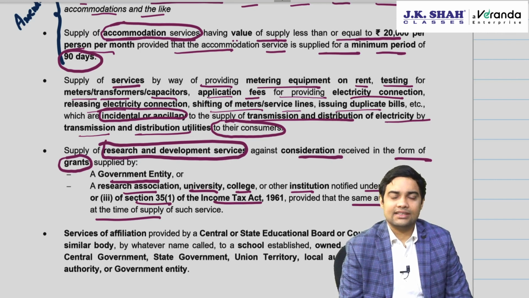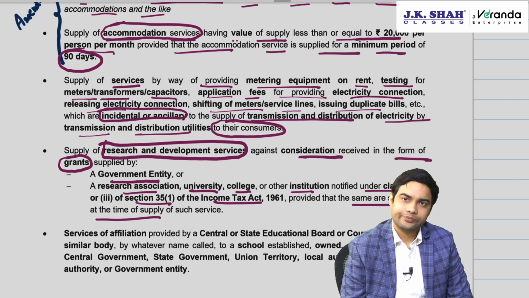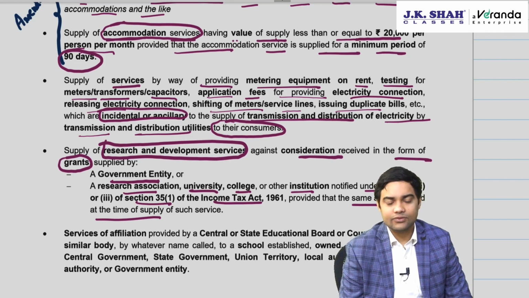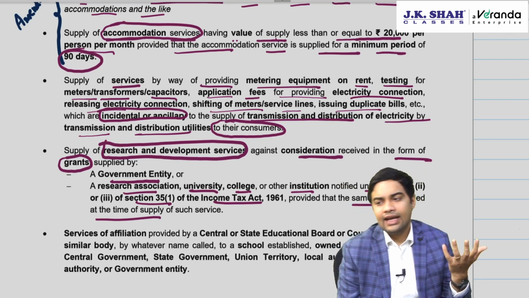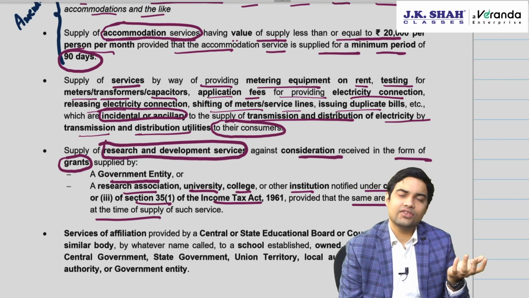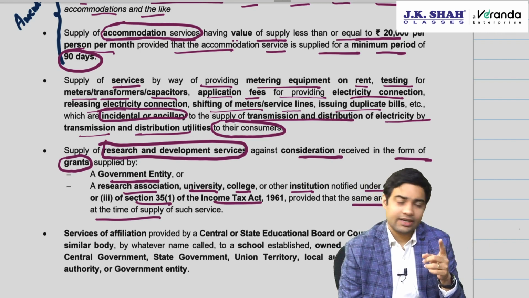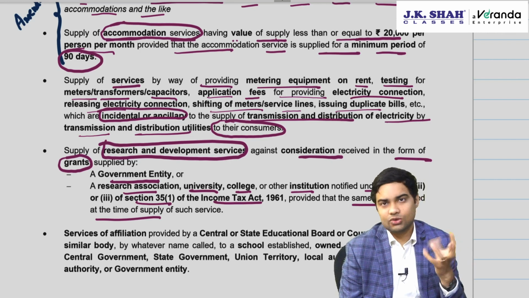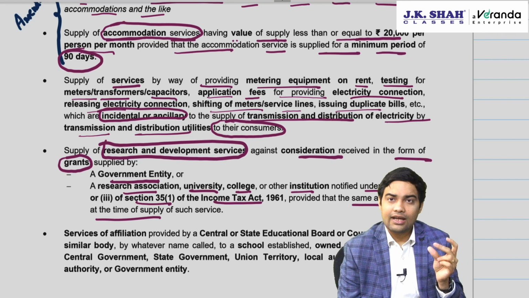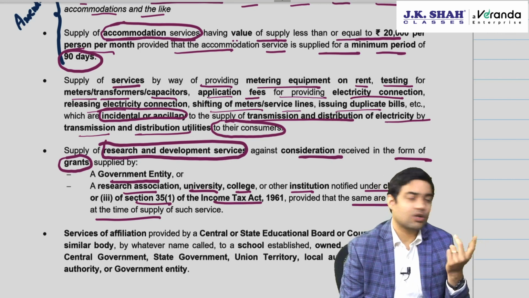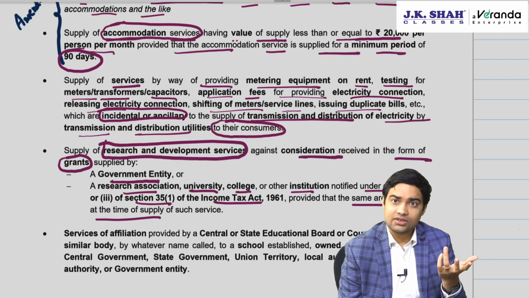On such grants there is no need to pay GST. Why is this grant given? These grants are given so that these universities or research organizations develop some new product, and when they develop that new product, the company which has given the grant gets the first right of refusal. I mean, suppose I have developed some new product as a university. Now when I develop this new product, I'll say I want to sell the rights of this for 5 crores.